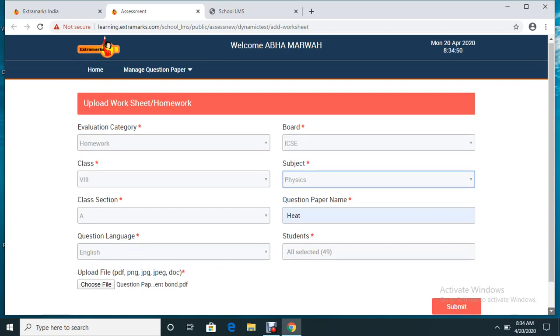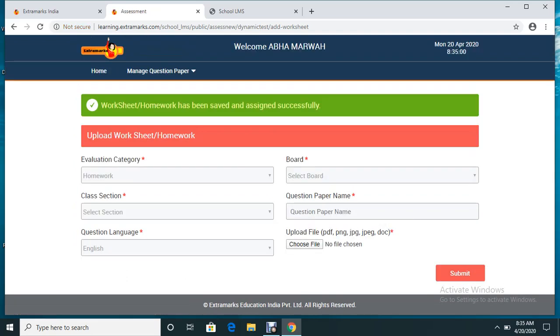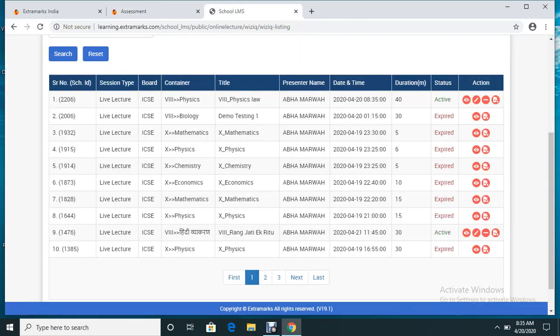Okay. So this is how it goes. Now as you can see, the question paper will be assigned to all the 49 students who are in this class. So the worksheet of homework has been saved and assigned to all the students successfully. Now I'm taking you to the live class again.